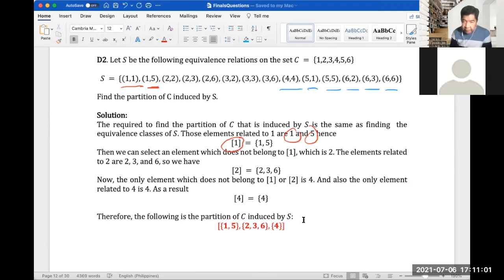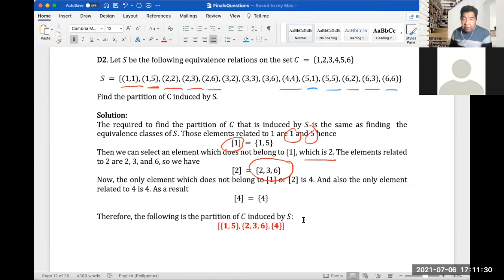Now we can select an element which does not belong to 1's class, which is 2, right? So we can choose 2. The elements related to 2 are 2, 3, and 6. If you look at (2,2), (2,3), and (2,6), we have 2, 3, 6 as related to the element 2.